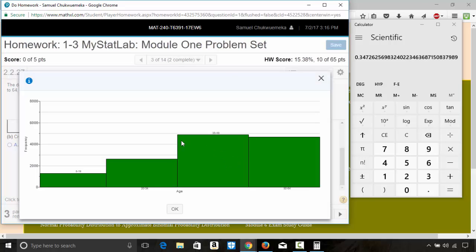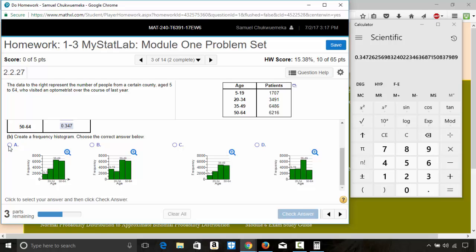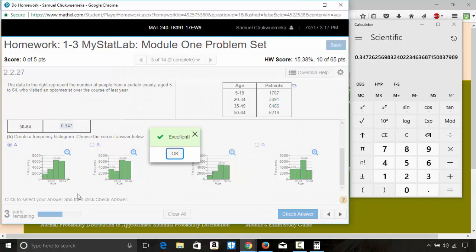If we check C here, it looks like this is less than 5000, because this is 1000, 2000, 3000, 4000, 5000. So you see, these two classes are supposed to be more than 6000 in frequency. But if you look at this frequency histogram, it is less than 5000. So C is out, and the answer becomes A. Okay, all right.